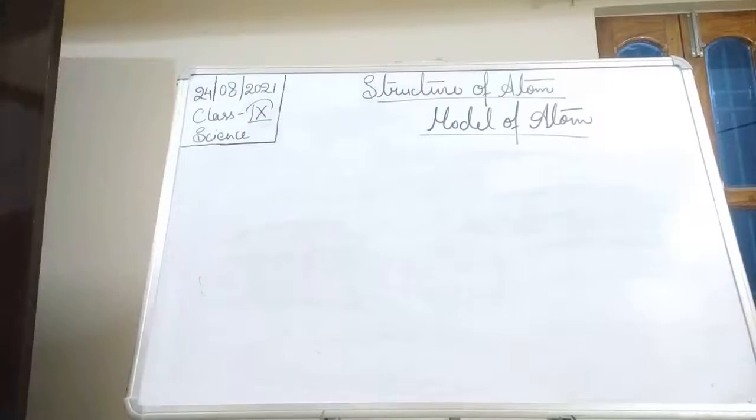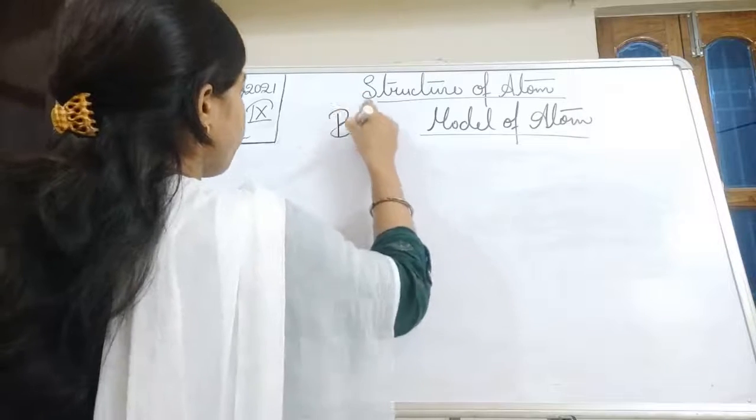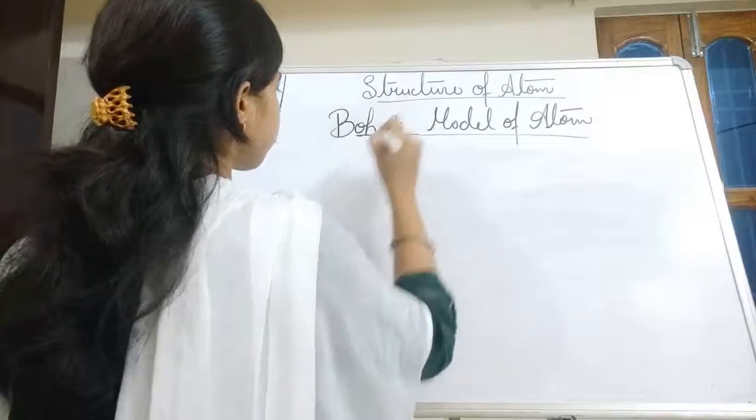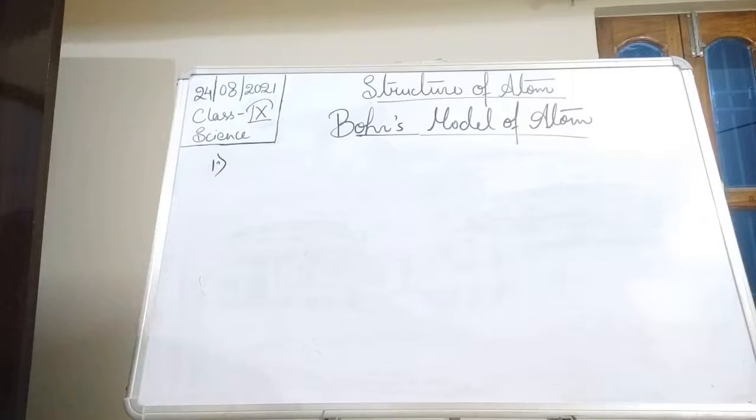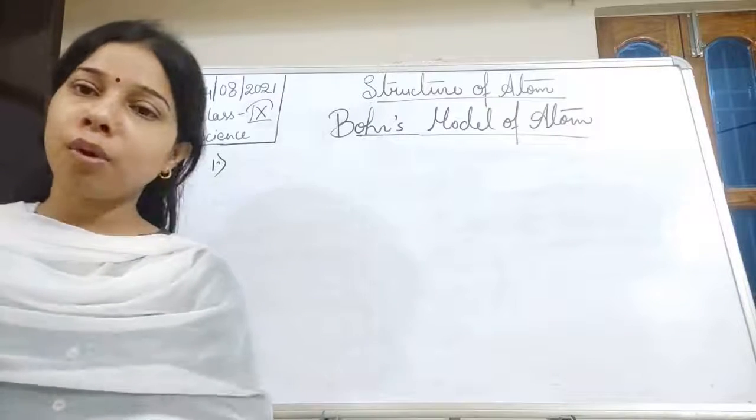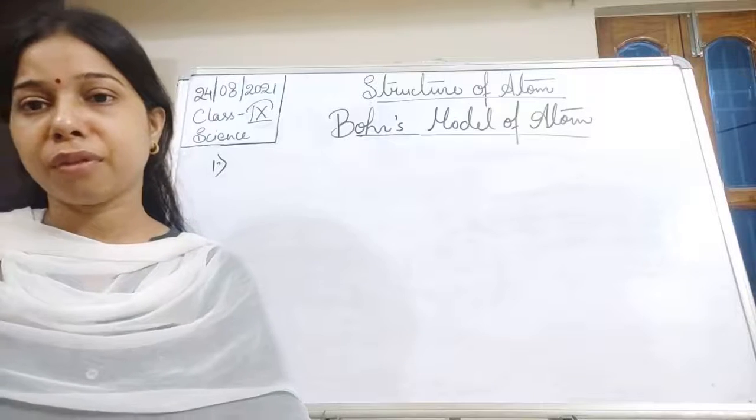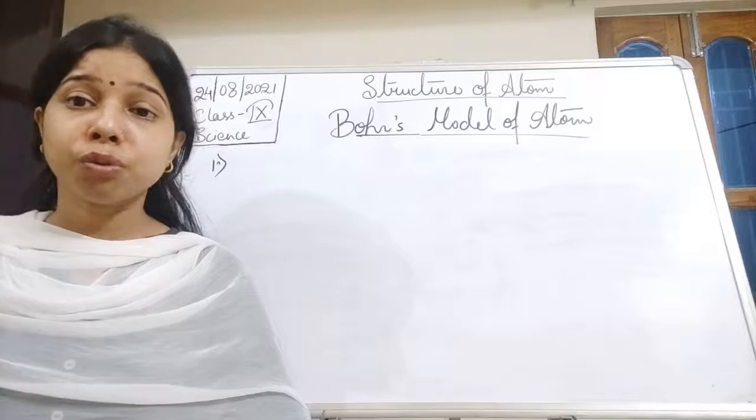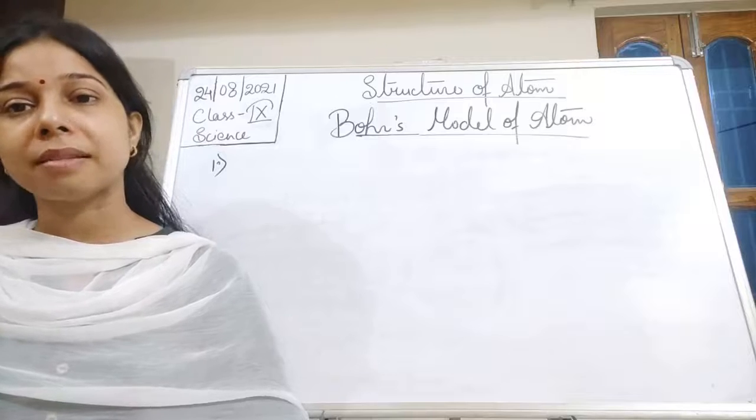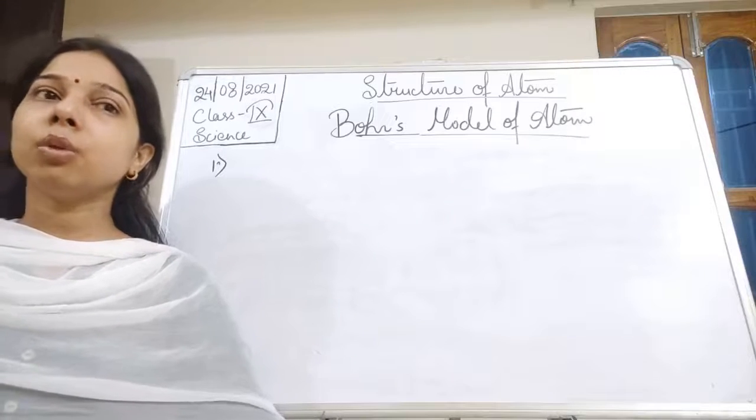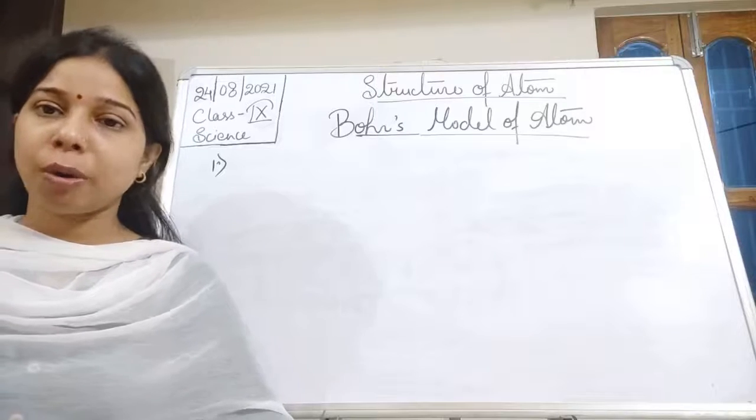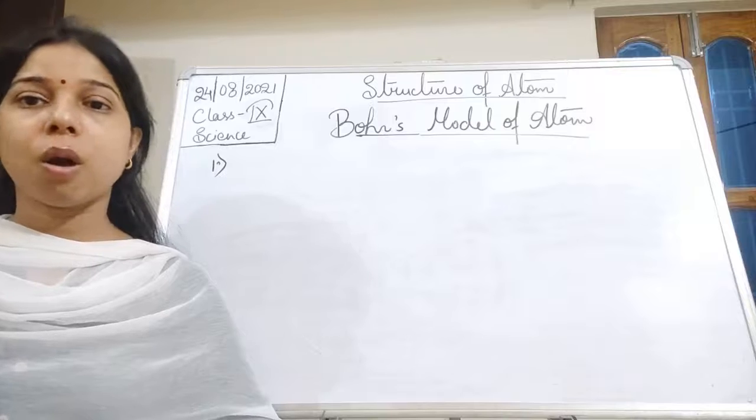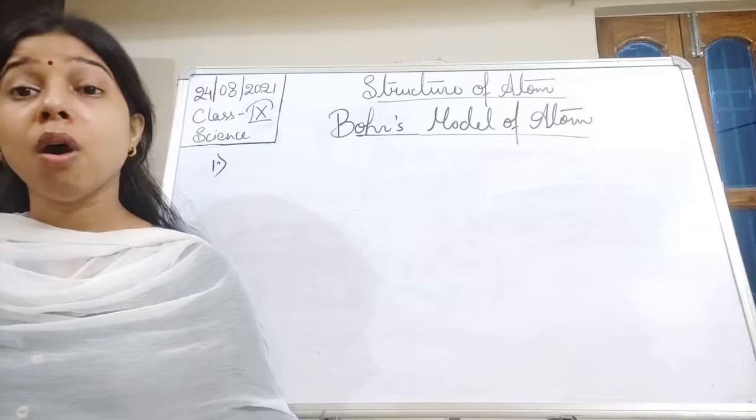Okay, now see here, Bohr's model of atom. What are the postulates given by Bohr, students? The most important thing is that Bohr explained the drawback of Rutherford. He said, yes, that is true that electrons revolve around the nucleus. But electrons revolve in a special orbit, and he called that special orbit a shell, energy shell or energy level, in which the electron revolves.